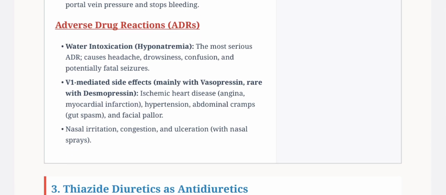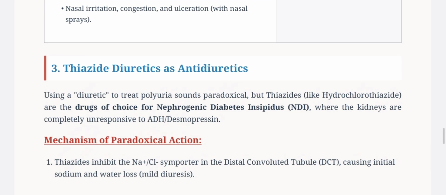Adverse effects: water intoxication, hyponatremia. The most serious ADR causes headache, drowsiness, confusion, and potentially fatal seizures. V1-mediated side effects occur mainly with vasopressin, rare with desmopressin: ischemic heart disease like angina, myocardial infarction, hypertension, abdominal cramps, gut spasm, and facial pallor. Nasal irritation, congestion, and ulceration occur with nasal spray.